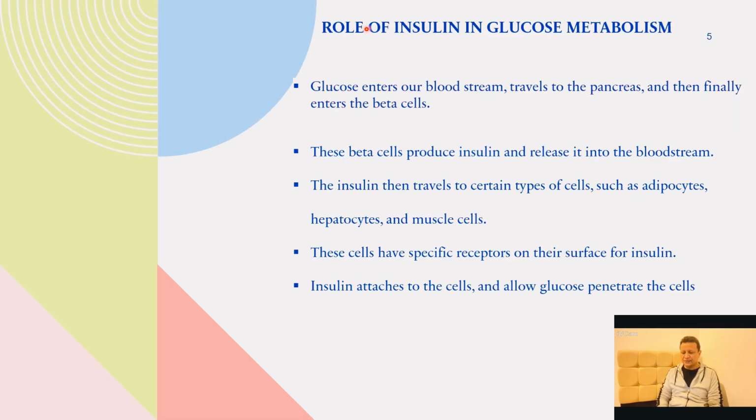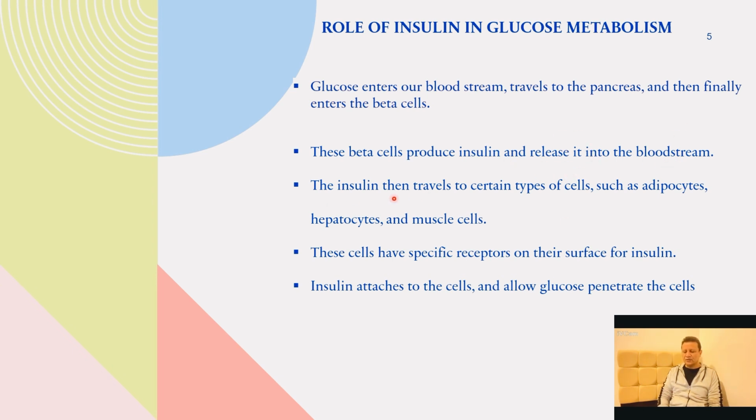If we discuss blood sugar and diabetes, and we don't speak about insulin, the discussion will not make any sense. So we have to first understand insulin's role in glucose metabolism. When we eat food, glucose enters our bloodstream, travels to the pancreas, and then finally enters the beta cells. Beta cells are responsible for producing insulin and releasing it into the bloodstream.